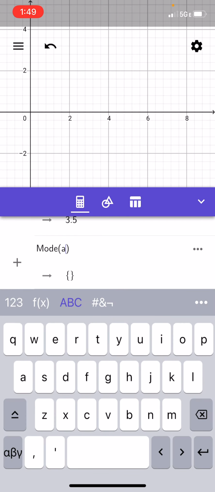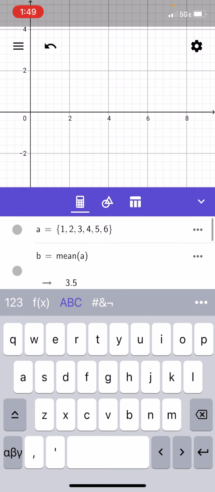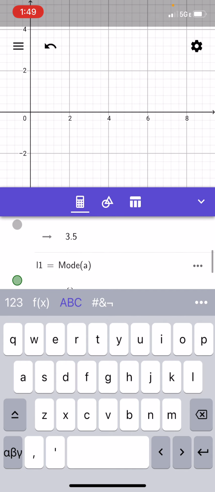So if I do the mode of A, notice that in my answer, it's just showing up with empty brackets there, whereas before I was getting answers. What this is telling me is that there is not a mode because I don't have any numbers that are showing up more than once. So if you have mode that looks like that, that means we don't have a mode.